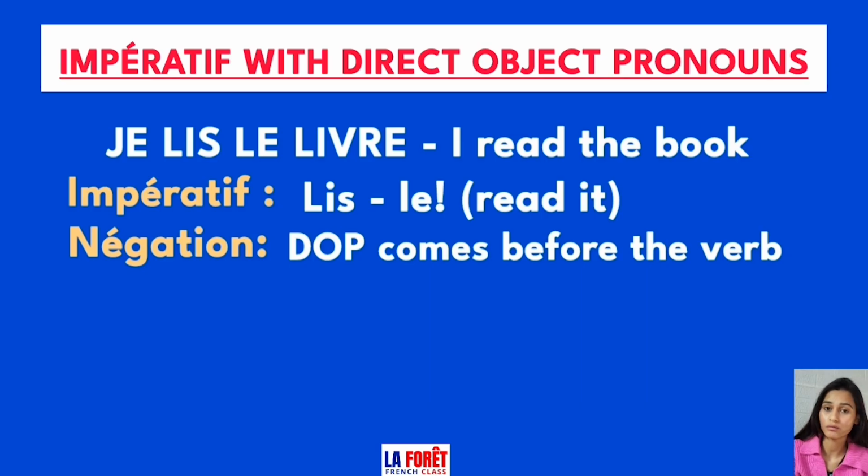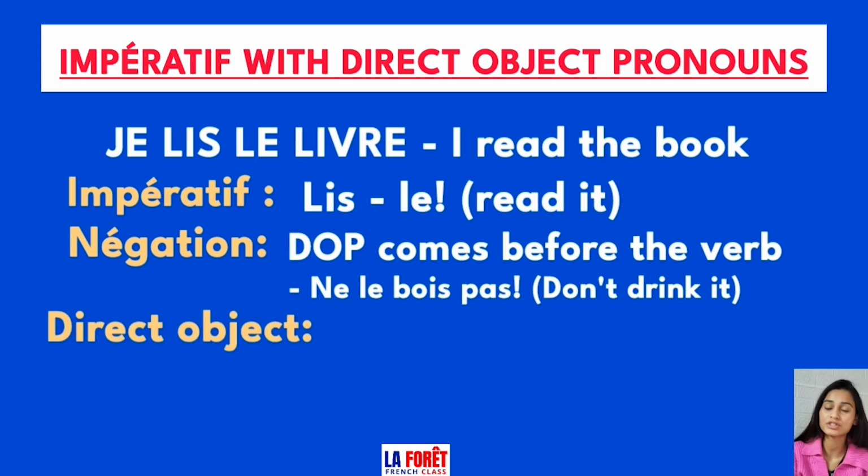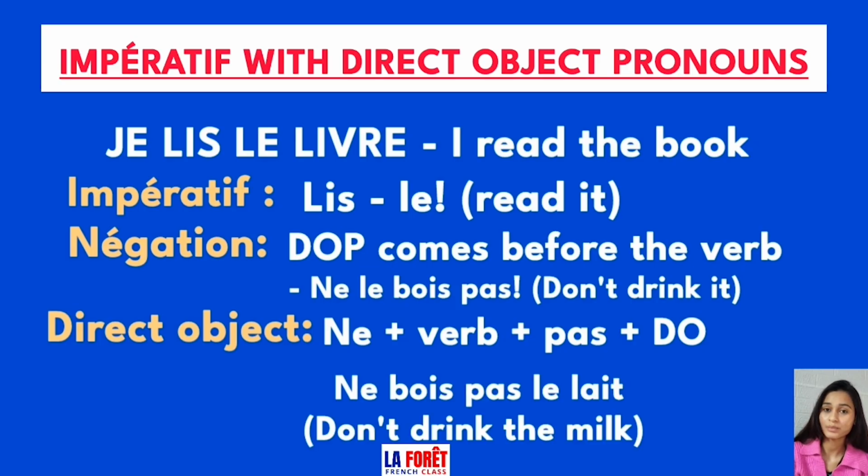So if you have to say don't drink it, it will be ne le bois pas in imperative. But if we are using a proper direct object, we will just take the verb in between ne and pas and add the direct object after that. For example, to say don't drink the milk, we will say ne bois pas le lait.